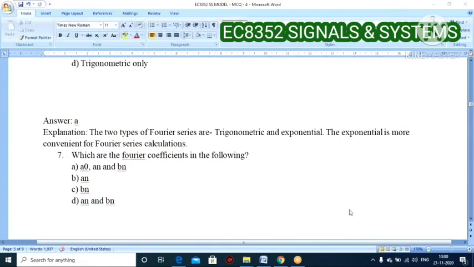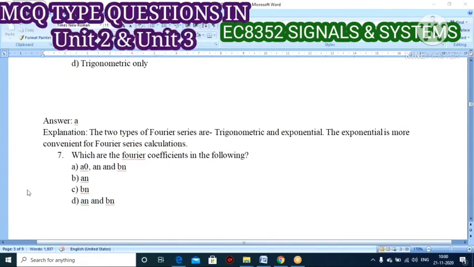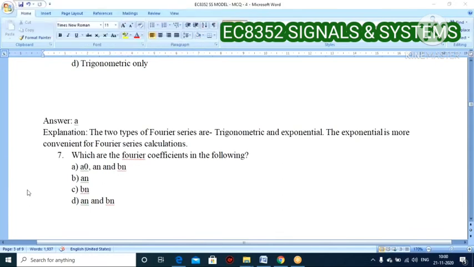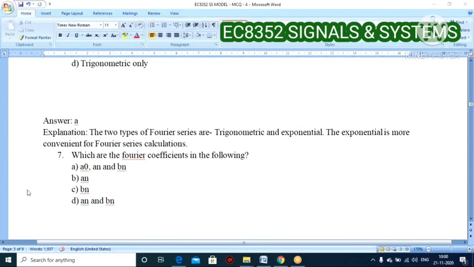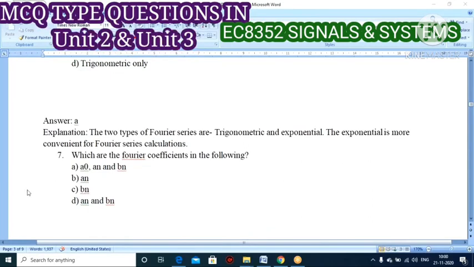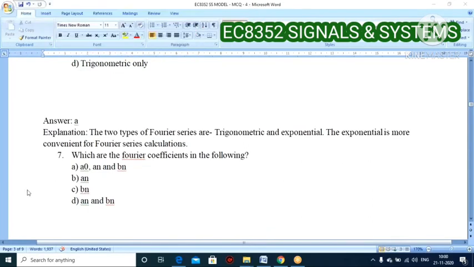A suffix 0, B suffix n, like that. Now you tell me this answer. What are the Fourier coefficients? Option A, sir. Yeah, option A, very good.